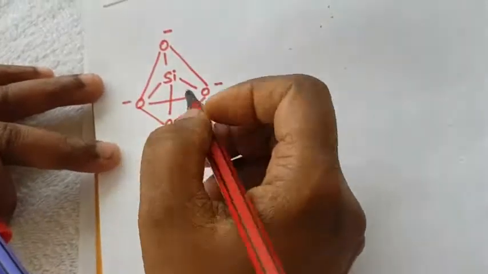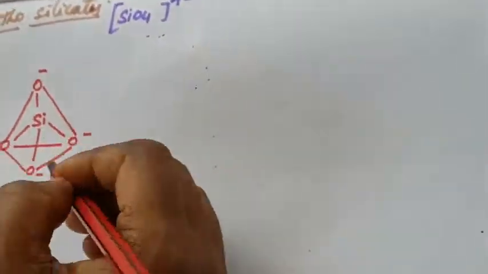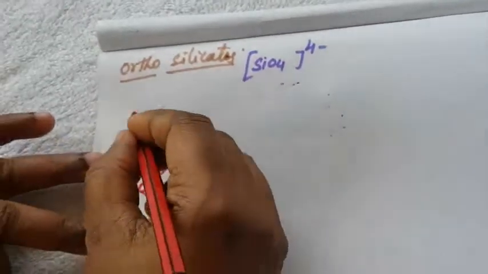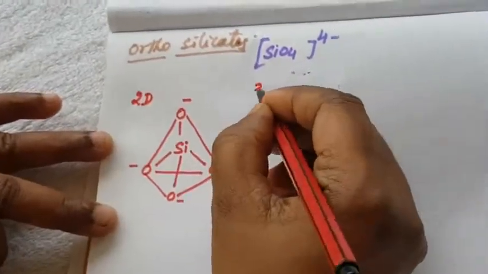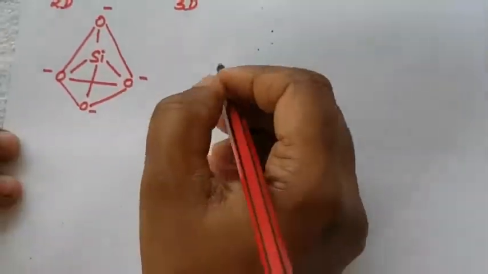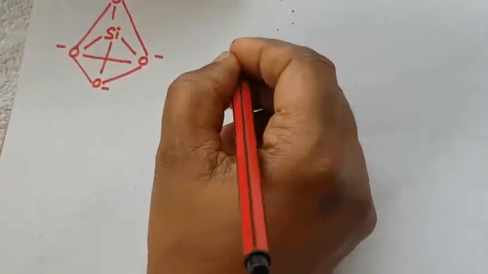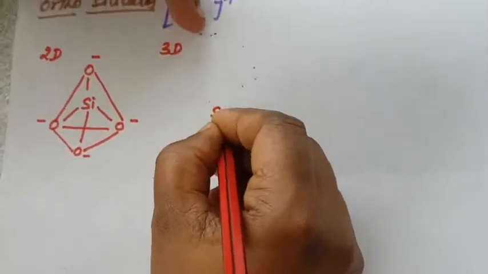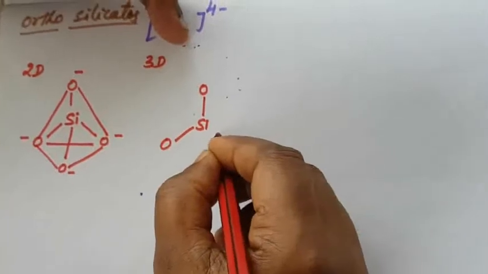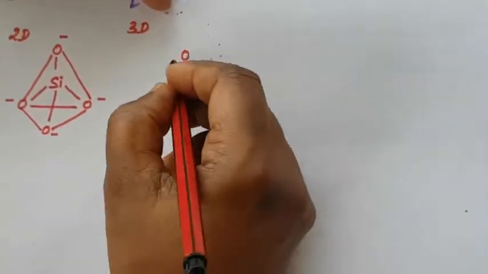So that is SiO4 with 4 negative charges. This is the two-dimensional structure. How will the three-dimensional structure be drawn? Again, silicon, with oxygen here, and oxygen here.